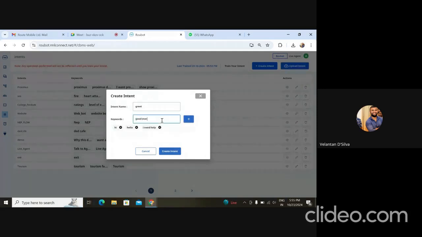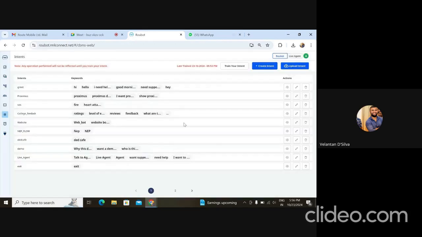So if the user says this, it does not need to be an exact match. If I give different phrases like need support, or anything like I need support, even if there is no exact match, it is still going to be able to do the prediction. Instead of hi, hello, if I say hey, we add all this training data, and once we train the bot, the bot is able to understand the intent of the user. This greet intent is very generic.